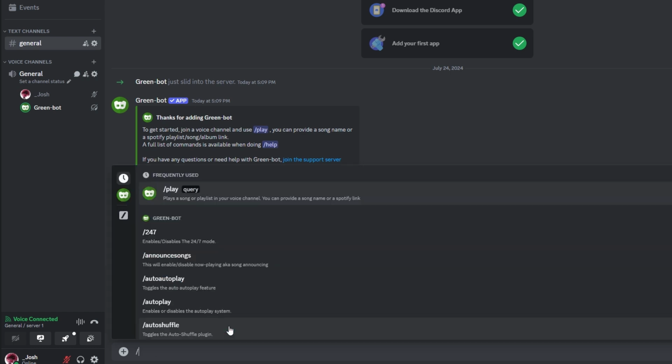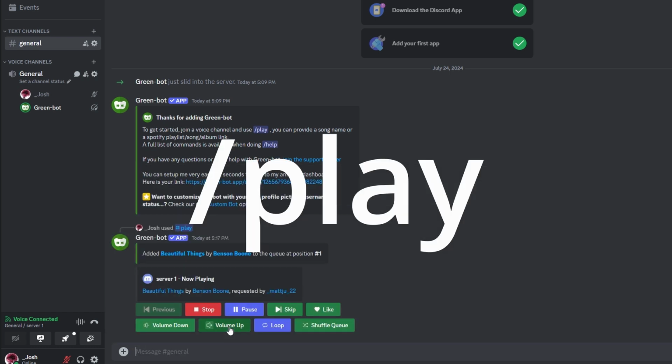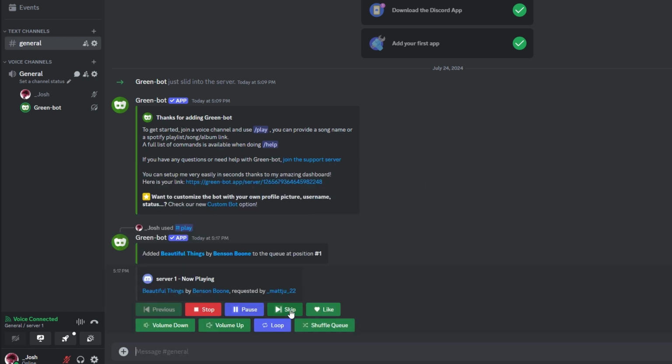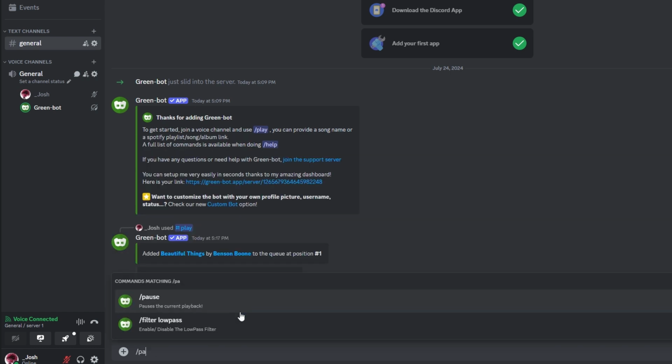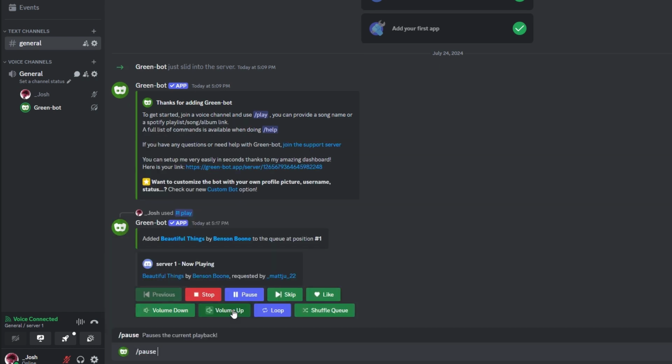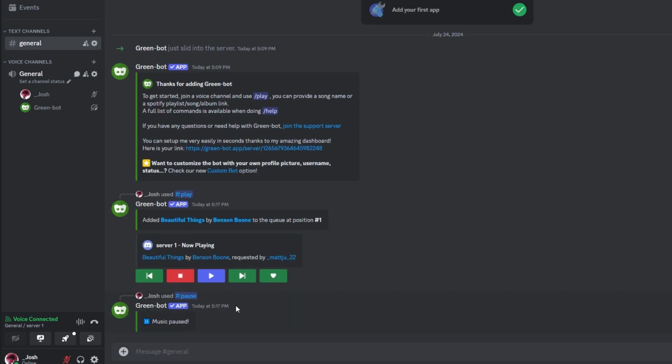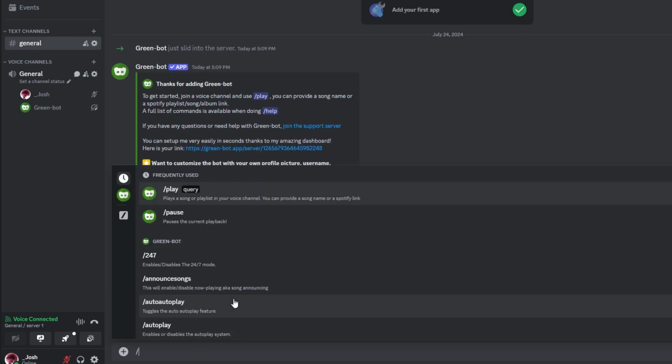To add more songs to the queue, simply type the command again, followed by another song name. Use pause to pause the music and resume to continue playing. If you want to skip a track, use skip to move to the next song in the queue, and you can also stop the music.